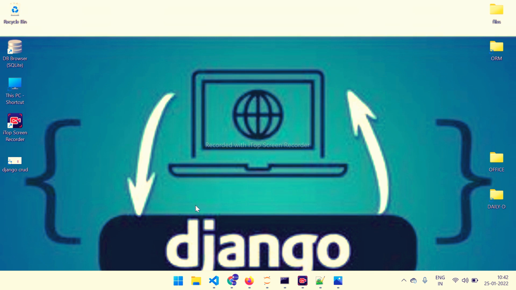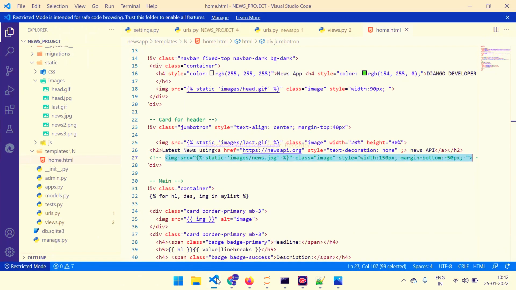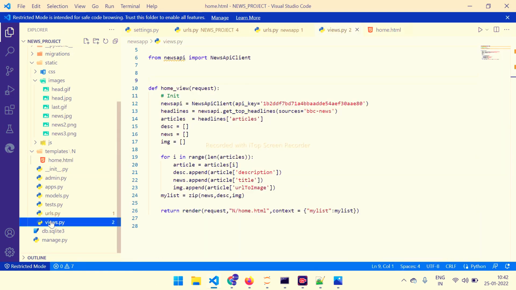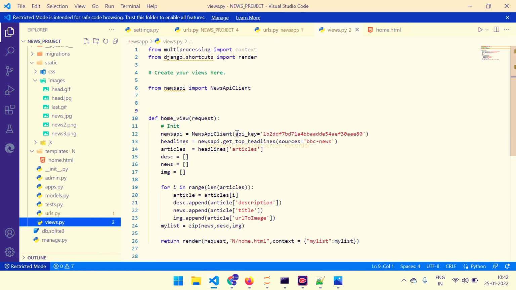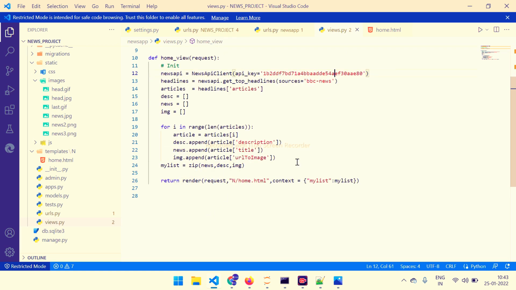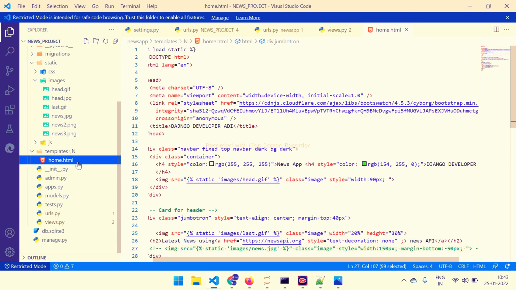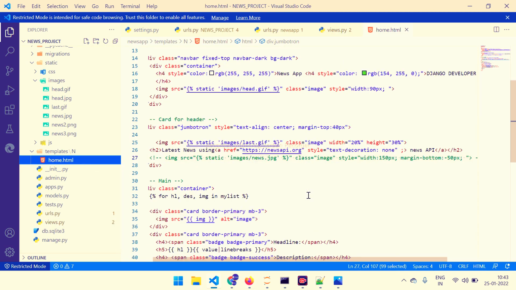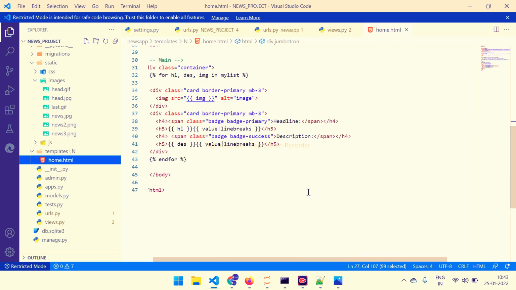So check here. I'll show the execution of the news application. Okay, this is the code of the news application. You have to see this is the API key, application program interface key. We have to import some packages like news API, news API client. We have to install what is required: article, description, news, image. It is most important so we can identify easily. There is the package. So this is the HTML page, and we have to describe our data.